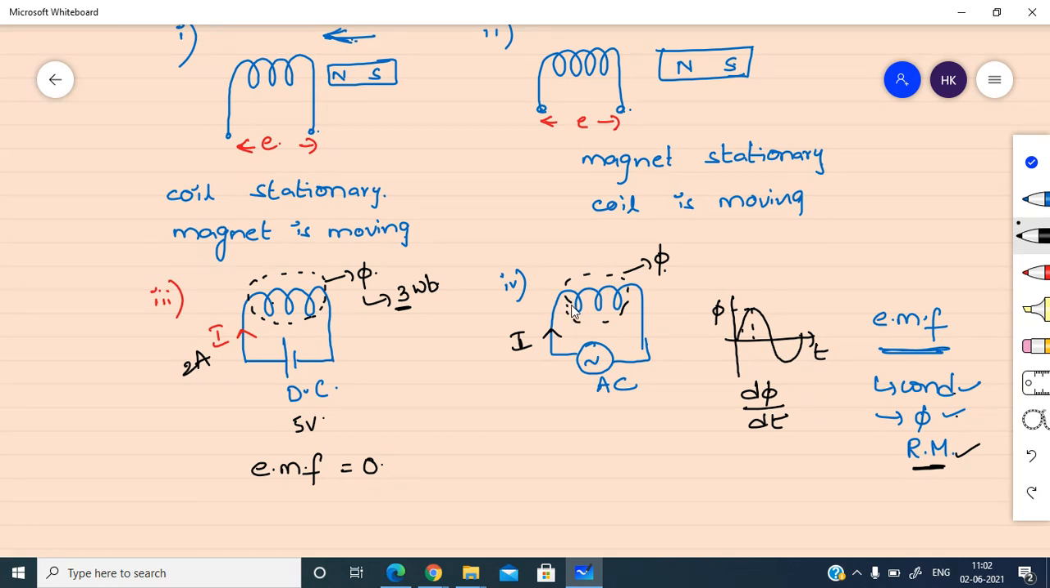In this case also, the coil is stationary, but I am giving AC supply. Now we have a coil and flux is there. Now tell me, is there any relative motion between these two, flux and coil?